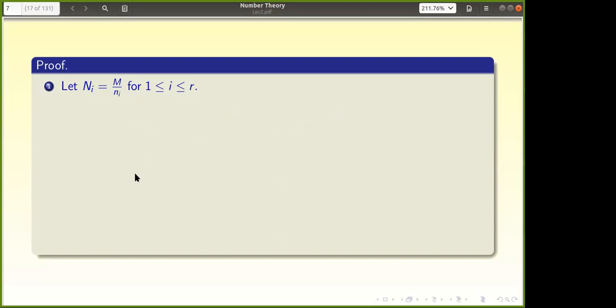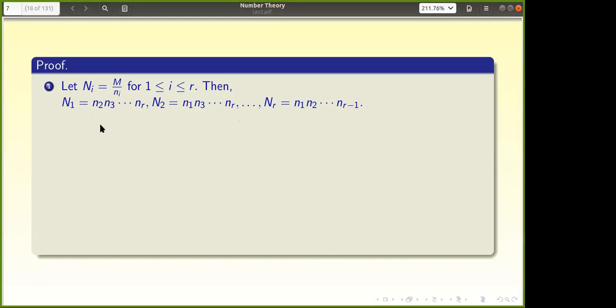Somebody wrote an article on the Chinese remainder theorem and Lagrange's theorem. I just want to tell you that you think they are different types, but the idea is the same. So N1 is n2 into n3 up to nr, N2 is equal to n1, n3 and so on, Nr is equal to the product of the rest. Are you clear with that?